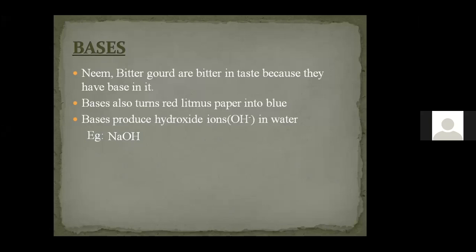So together, sodium hydroxide. When sodium hydroxide is dissolved in water, it produces Na plus ion, and along with that, OH minus ion is formed. The formation of OH minus ion during this reaction indicates that sodium hydroxide is a base.